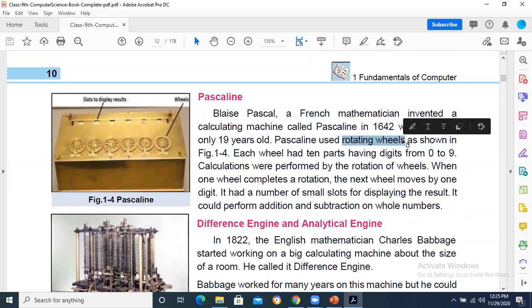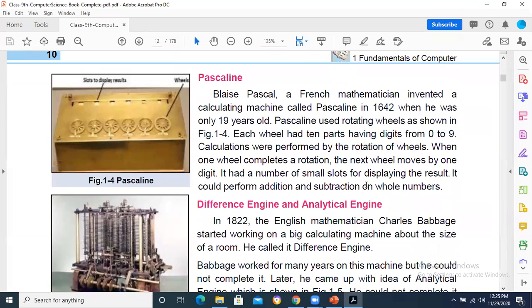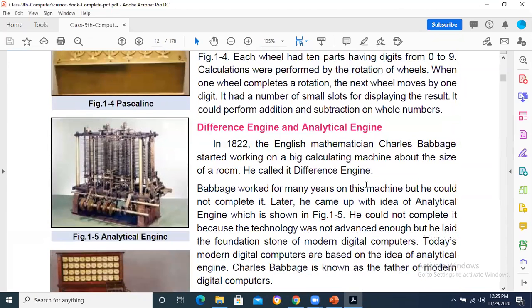It is also based on a box, but wheels are given to make calculations. Each wheel had 10 parts having 0 to 9 numbers, and wheels were supposed to rotate, so they could find the answer for calculations related to addition, subtraction, multiplication, division, and all these kinds of things.